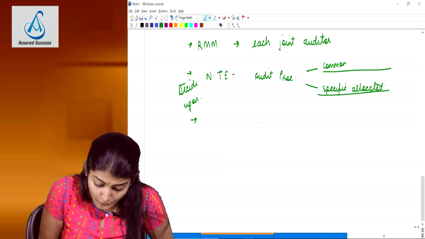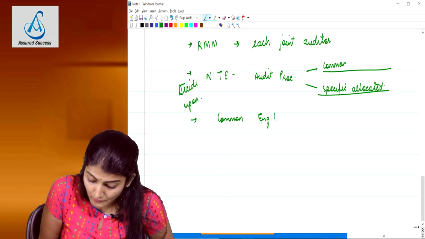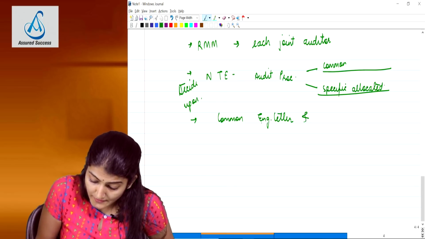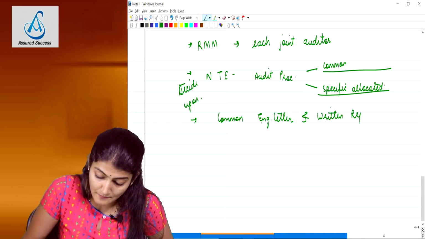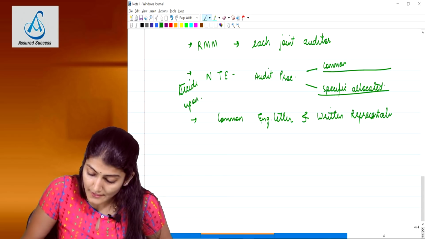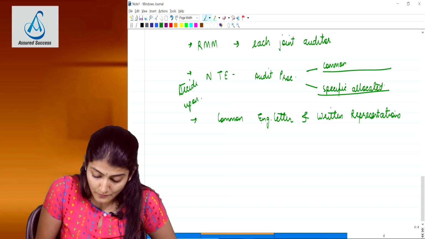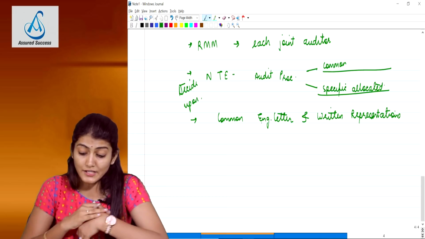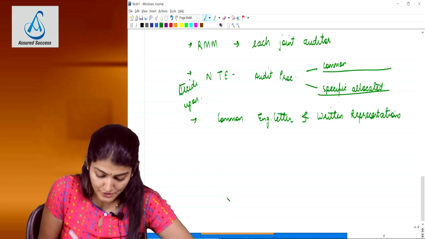It says common engagement letter and common representation letter. No obtaining 3 engagement letters and 3 representation letters, as in our example if there are 3 joint auditors. It says a common engagement letter is to be issued, and common representations are to be obtained from the management.